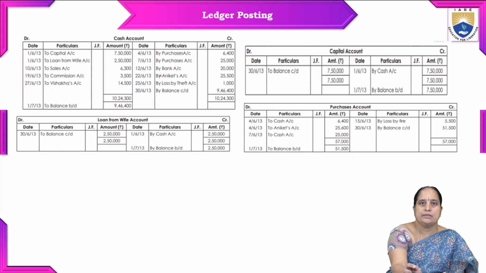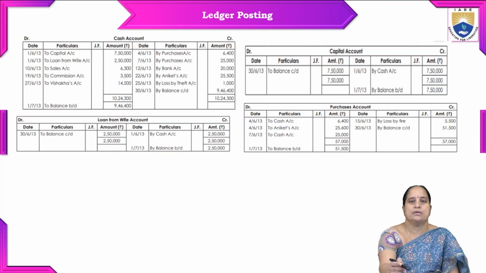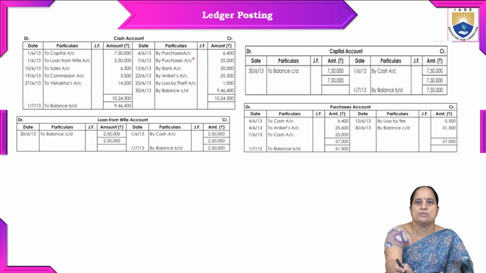Now the same on the credit side, whatever transactions we mentioned in the journal, based on that we entered here. By purchases account 6,400, by purchases account 25,000, by bank account 20,000, by Ankit's account 25,500, by loss by theft 1,000, and by balance carried down. So how much balance is carried down from here to there? The difference is 9,46,000. That way we tally this account.